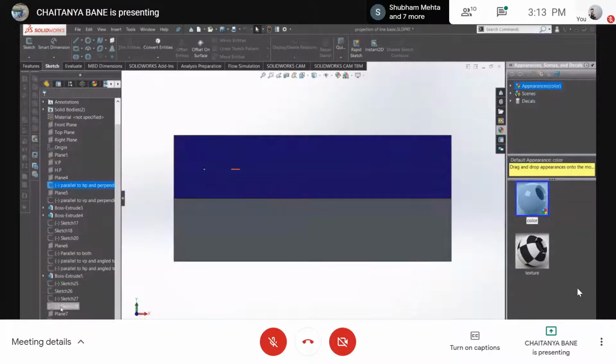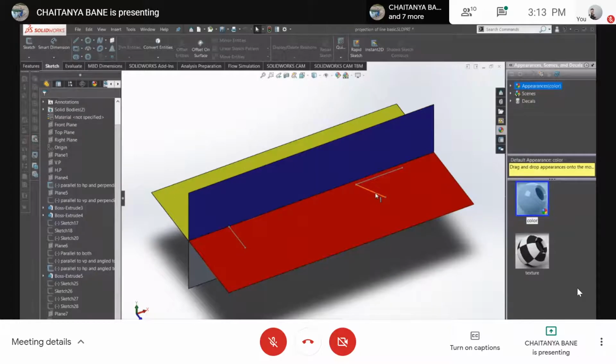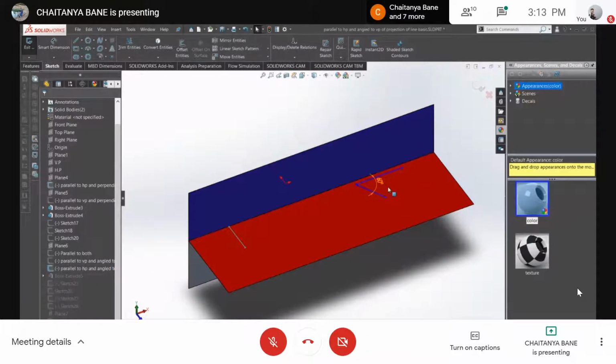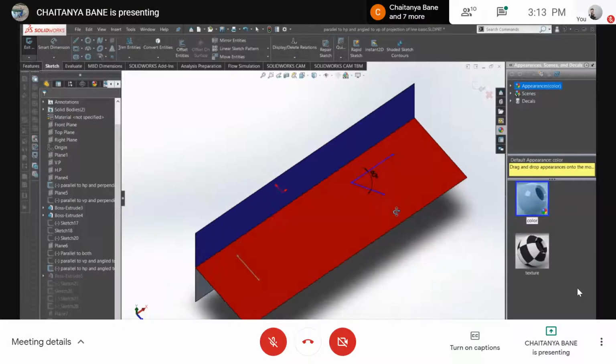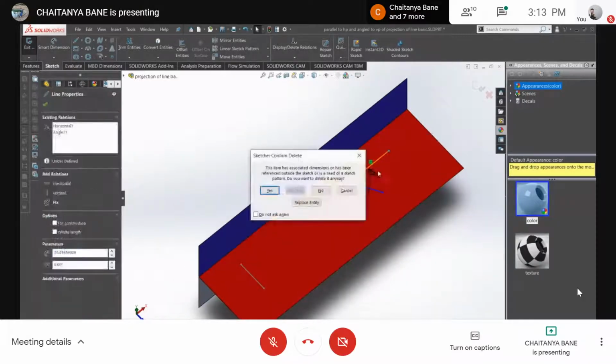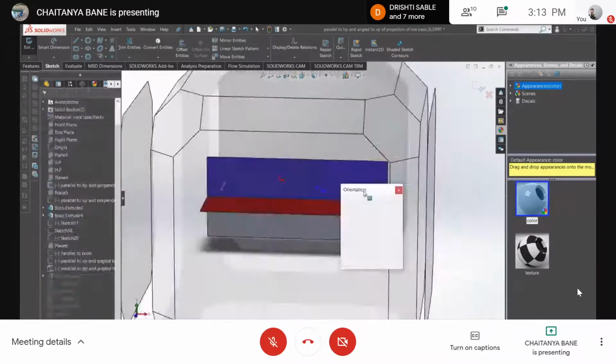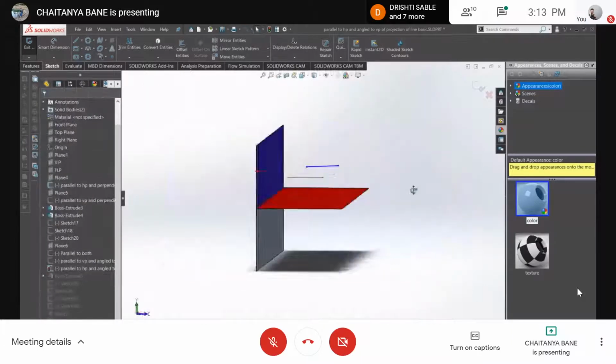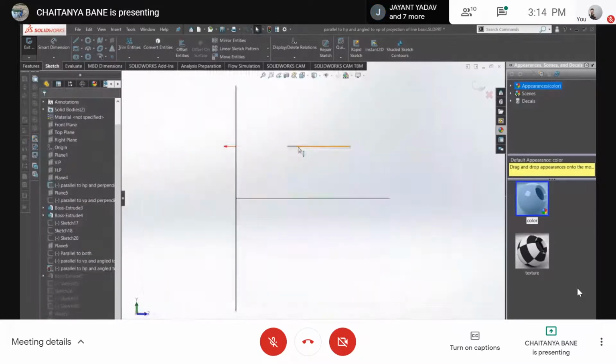If I get the line which was parallel to HP and inclined to the VP, which is this line, this, not this. This is a reference line which I drew to show you the angle. Let's delete that first. So parallel to the VP, here you can see it is aligning with this line which was parallel to VP originally, HP, correct?